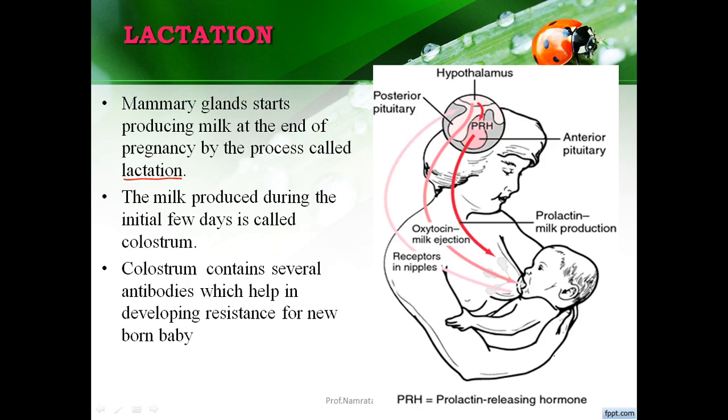There is an absence of fat and a very small amount of sugar here, but it contains a very rich amount of protein and calories. The most significant point is the presence of antibodies that help develop resistance in the newborn baby. About 3 to 4 days after the delivery, normal milk is produced from the mammary gland.